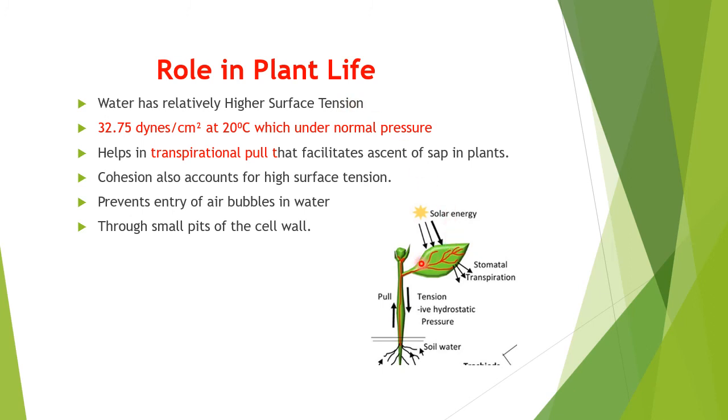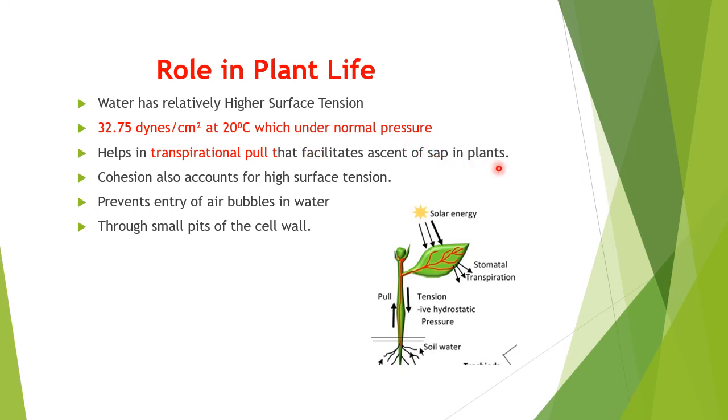If you will see the leaves, they are subjected to solar energy. There will be evapotranspiration through stomata. Stomatal transpiration will be there. And there is a continuity of the column through its anatomical structures, which you call a xylem. And once there is a loss on this side, and due to the surface tension here, that surface tension is the negative hydrostatic pressure which goes down. As a result, from soil, water will come through the roots, which will be pulled up. So surface tension of water, which is relatively higher, helps in transpirational pull that facilitates ascent of sap in plants.